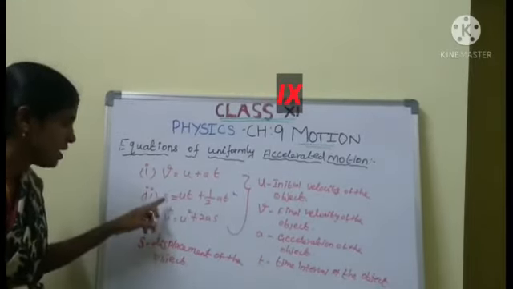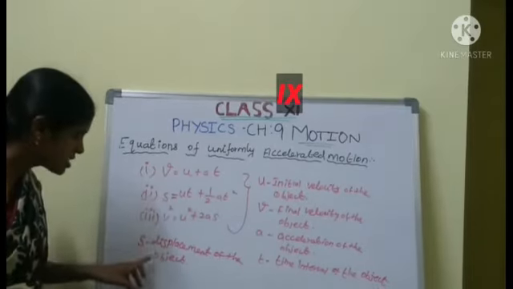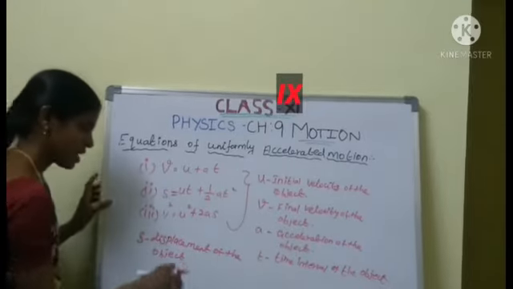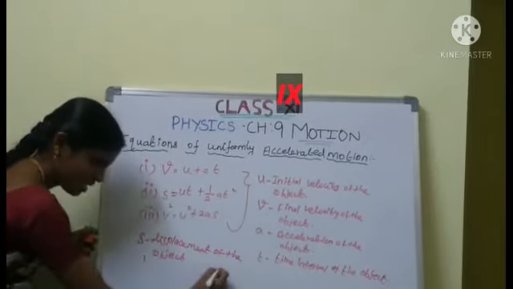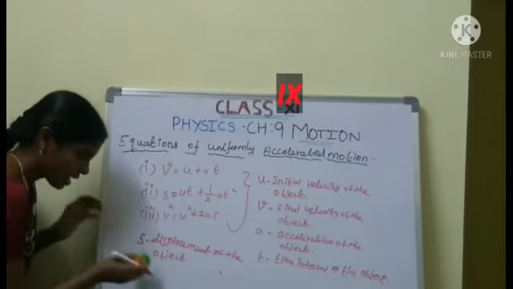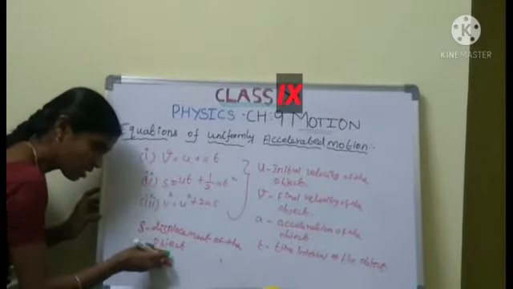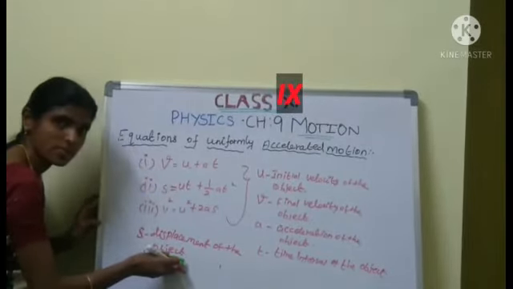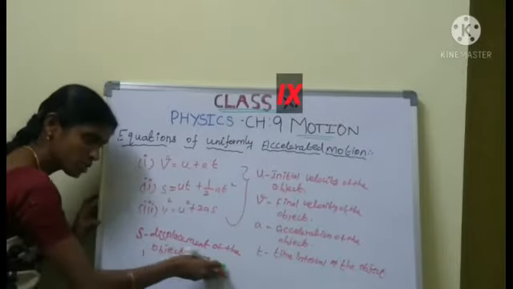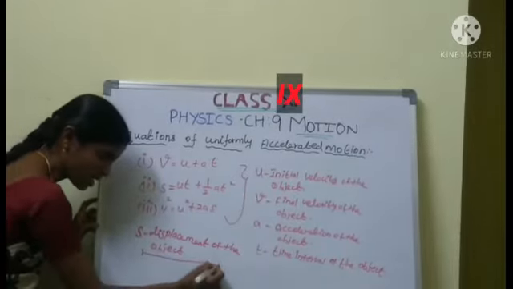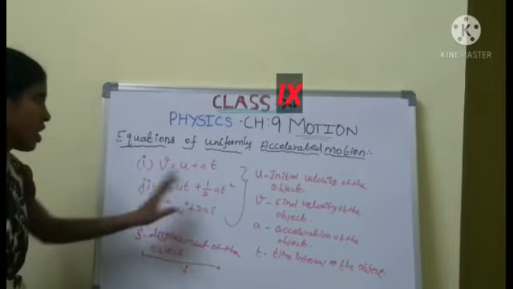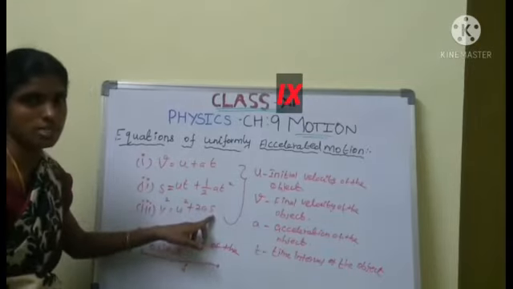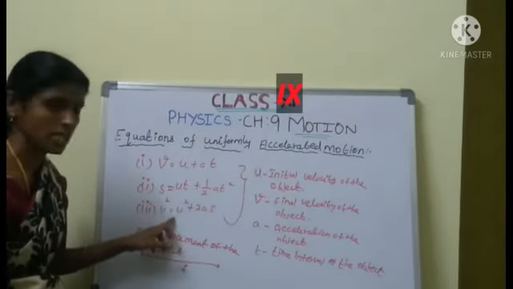In the second equation, S means displacement or distance of the object. Are you clear? This is the Trinity School. This is the Namakkal bus stand. How much distance did the car cover? That is the displacement. Now, the third equation: V squared equal to U squared plus 2AS. You know very well, all of it is here.